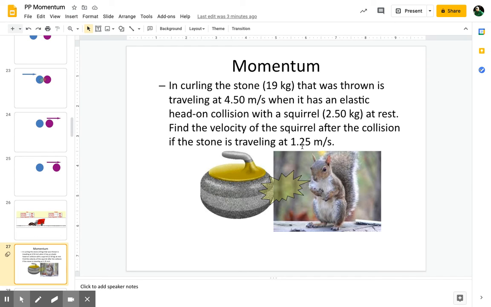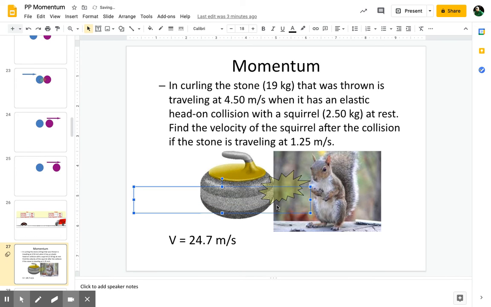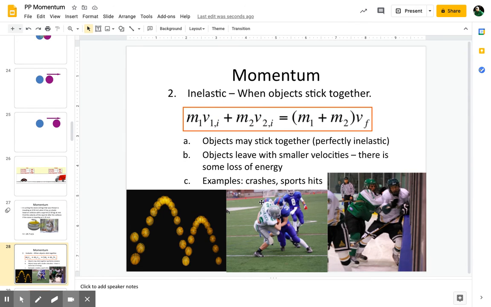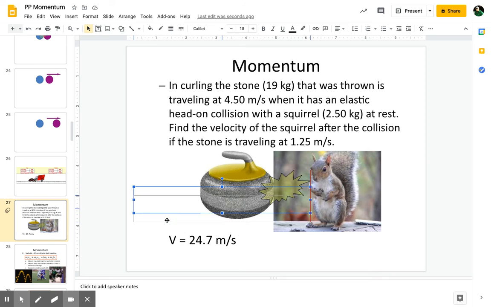Okay? And then for the squirrel, we have to find that new V. If you do that, you should find this answer right here: 24.7 meters per second. That would be squirrel V2, and we can work that out on the board if you need me to do that.